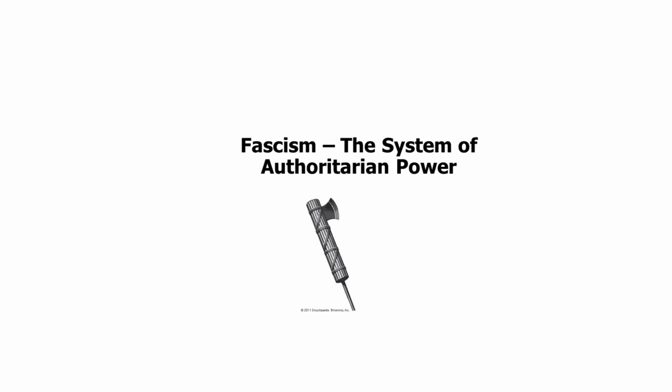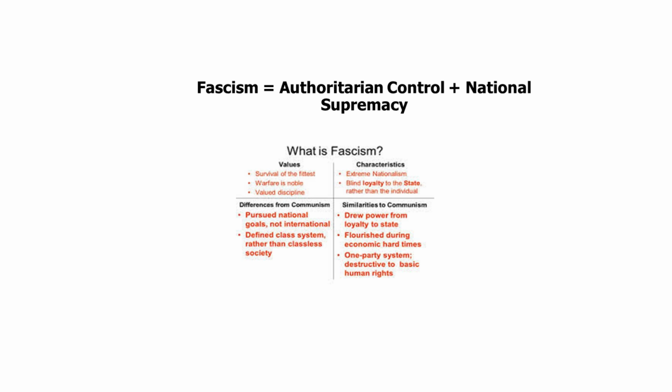So the second political ideology is fascism, and fascism means the system of authoritarian power. And if we talk about the definition of fascism in simple words, it means authoritarian rule and extreme nationalism. So authoritarian rule can also be defined as dictatorship, and nationalism can also be defined as national supremacy. And if we talk about the major characteristics of fascism, it believes in glorifying war, it believes in strict discipline, and it believes in the idea of survival of the fittest and might is right. And it also believes in blind loyalty to the state. In fascism, we see that the value of the individual is not very important. The state is more important than the individual.